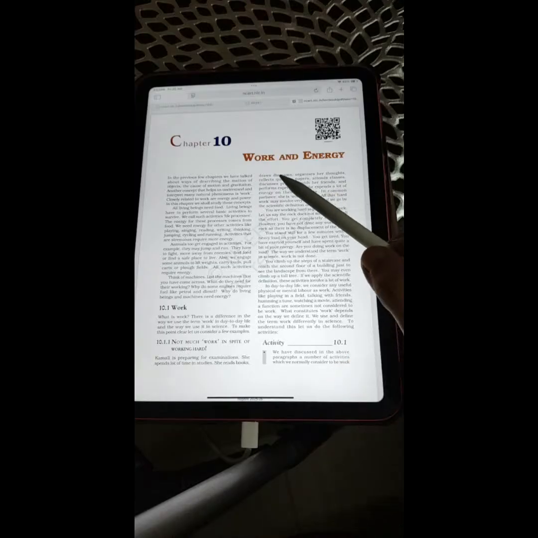She reads books, draws diagrams, organizes her thoughts, collects question papers, attends classes, discusses problems with her friends, and performs experiments. She expends a lot of energy on these activities. In common parlance, she is working hard. All this hard work may include very little work if we go by the scientific definition of work.